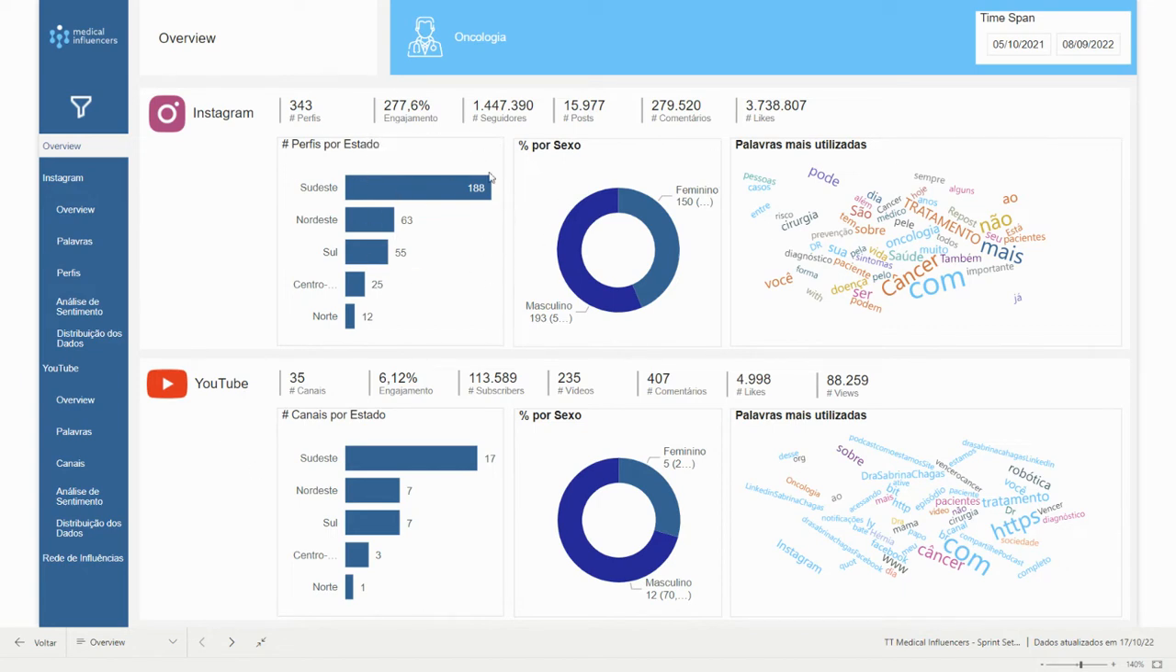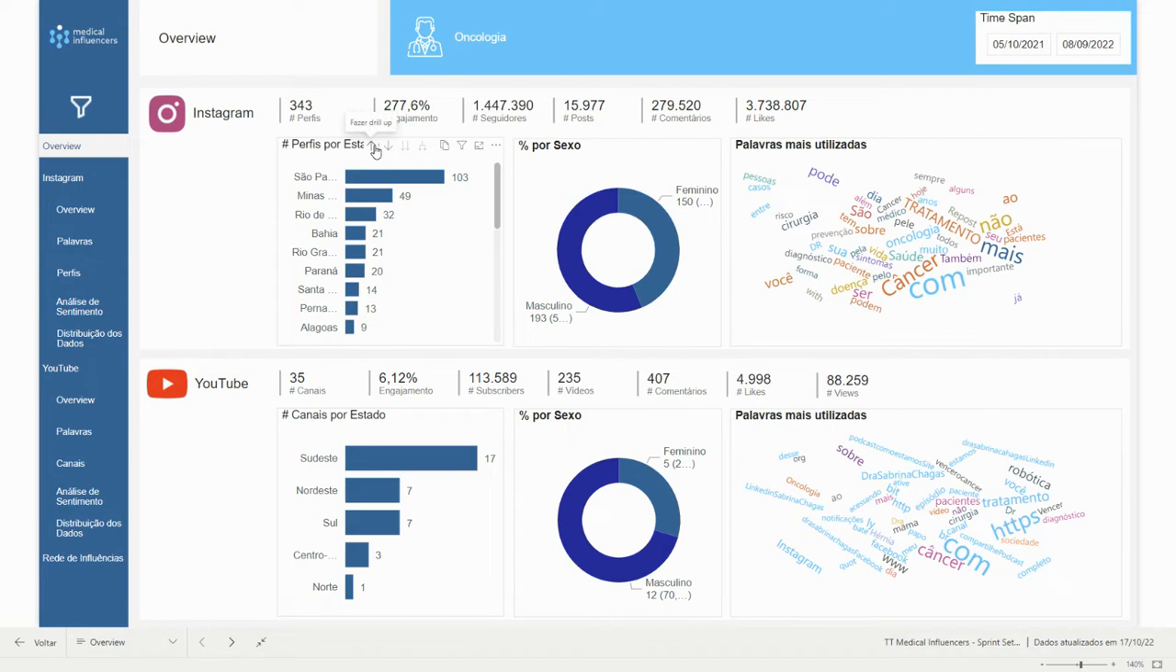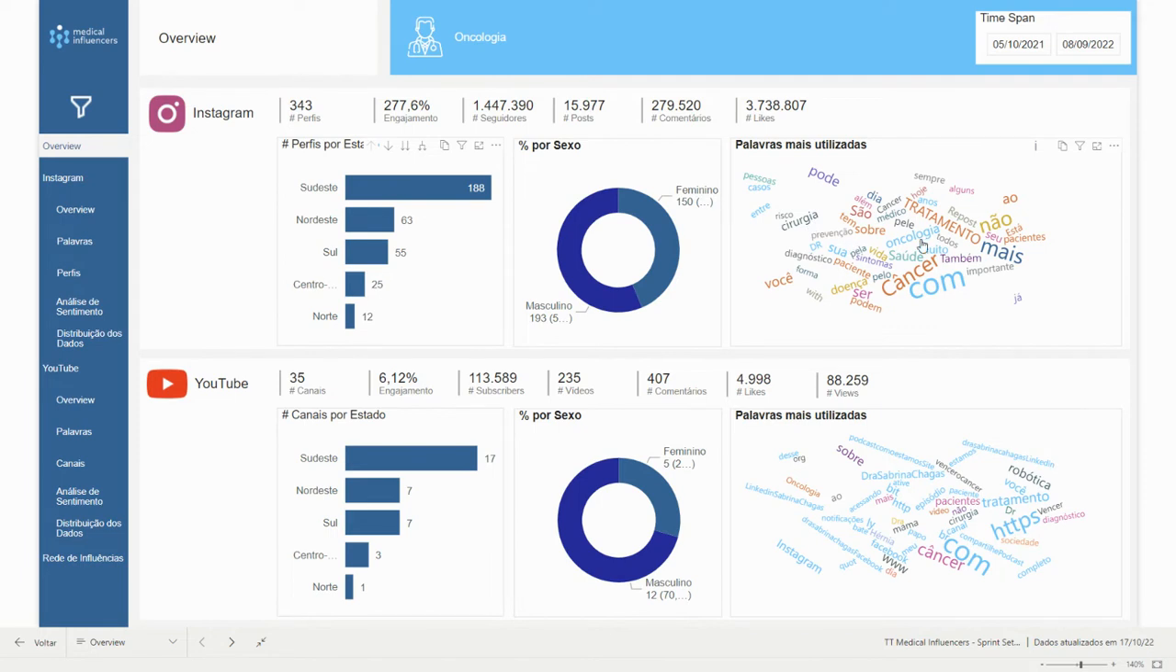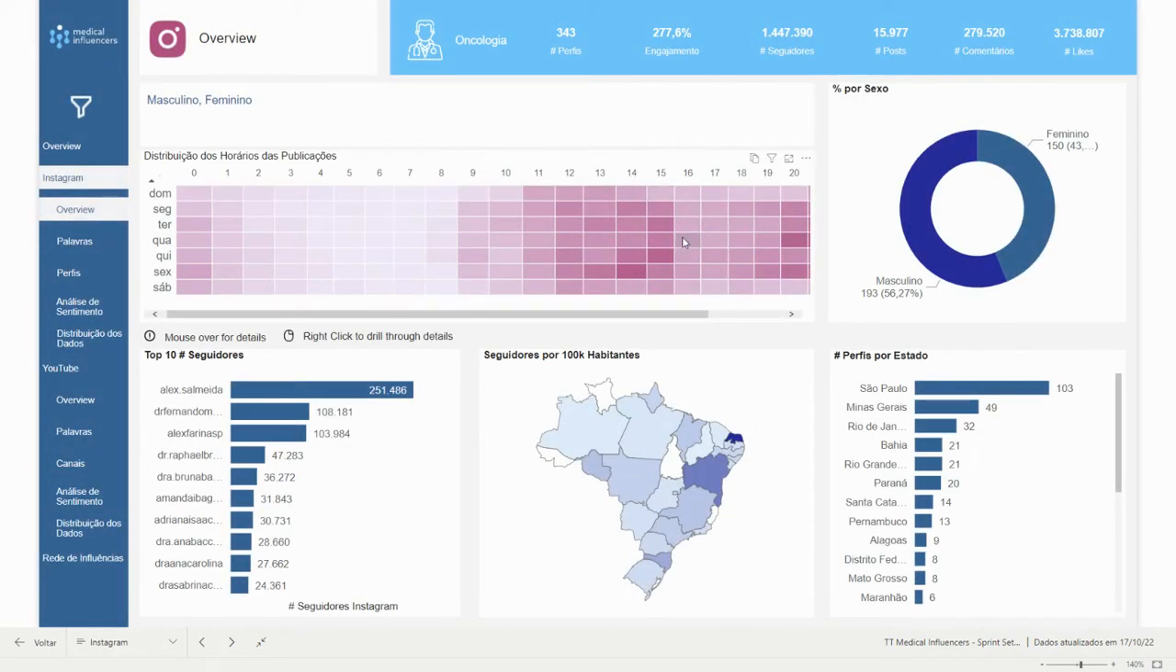You have the number of profiles per state, per region, right? So you can drill down here for state, region, and city if you want. So we have the most commonly used words, so it's a word cloud here. And when you navigate to the overview for the Instagram, you can see the time and weekdays that are most used for the publications here, right? And you can see the top influencers, top physicians in oncology based on number of followers.